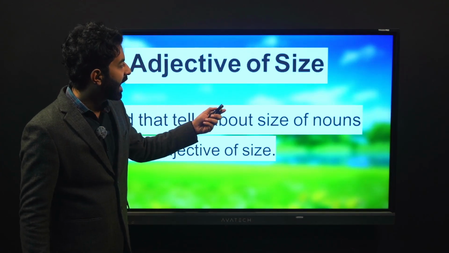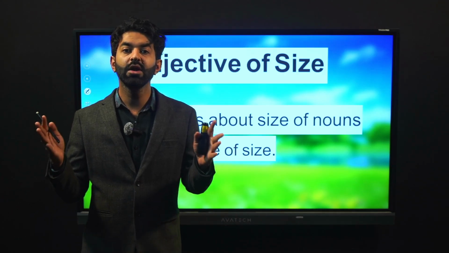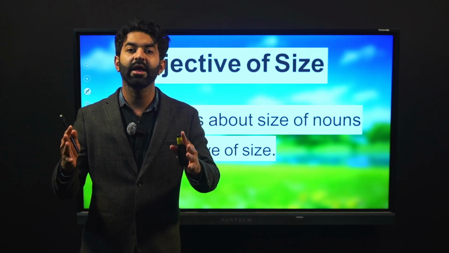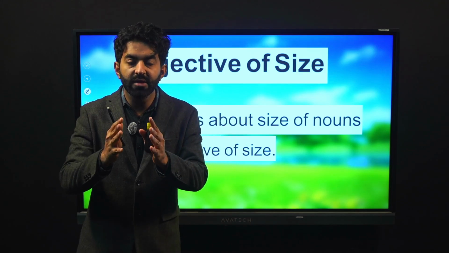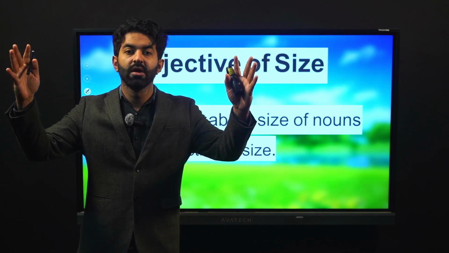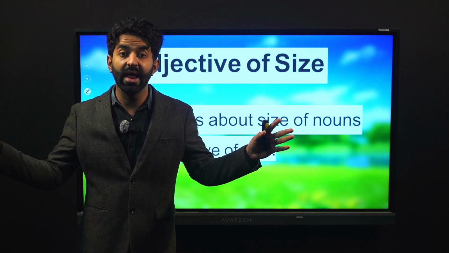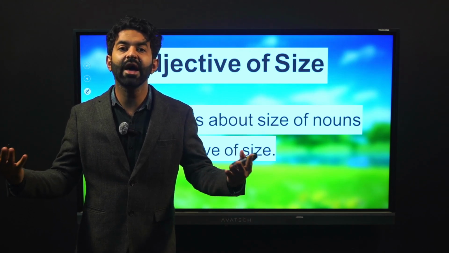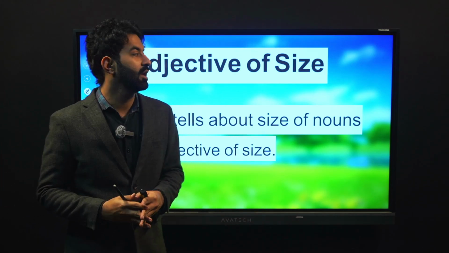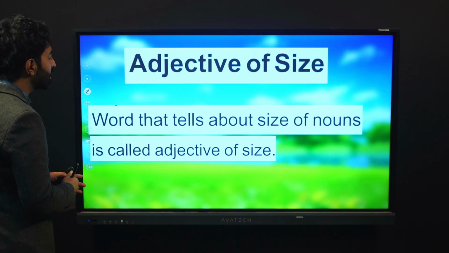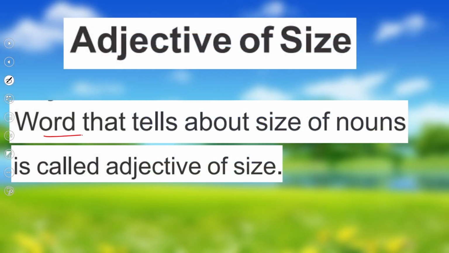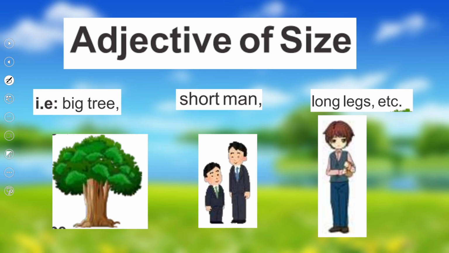Next, we have adjective of size. We know, students, dear learners, that things can be small, things can be large, things can be short and actually of great length. How do we describe the size of our noun? Yes, by using the adjectives of size. These are the words that tell about size of nouns. They are called adjective of size.